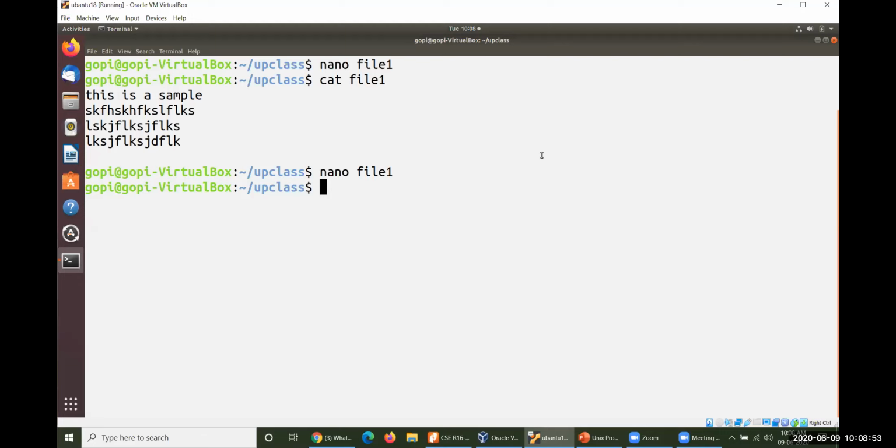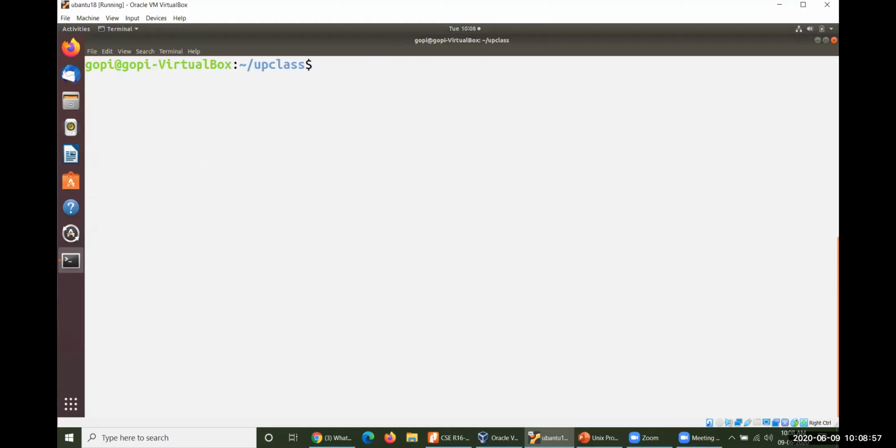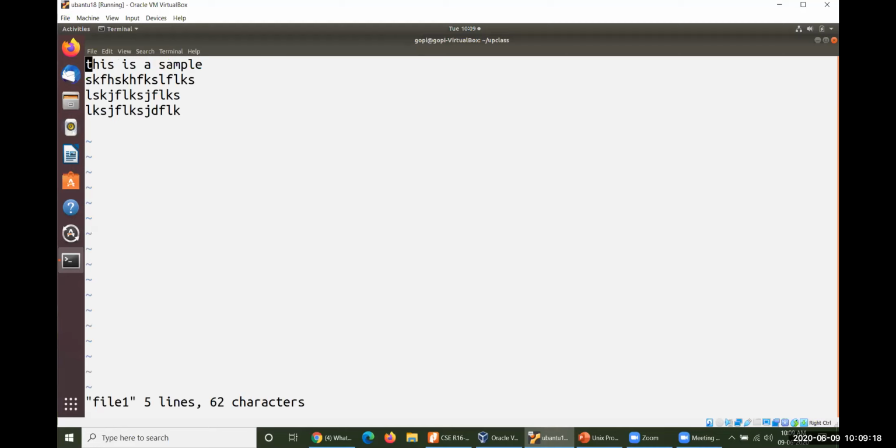And very importantly, one more very important editor is there, that is vi. The editor name is vi, followed by your file name. Let me consider file1 again, the same file name. It will also open the same kind of editor, but there is a huge difference between nano and vi. It also shows you in a similar fashion.